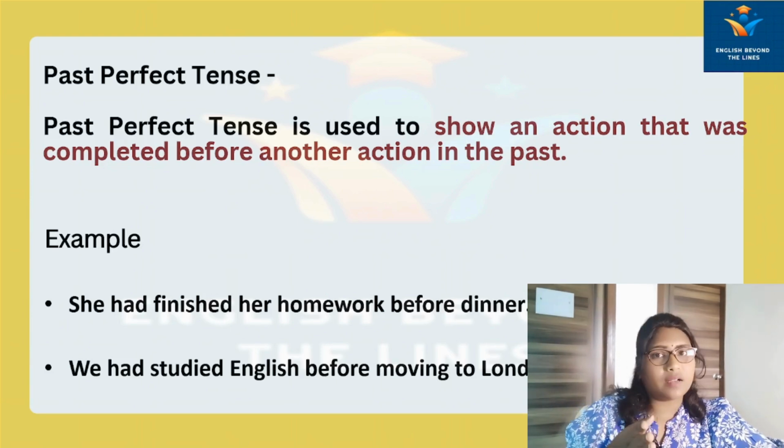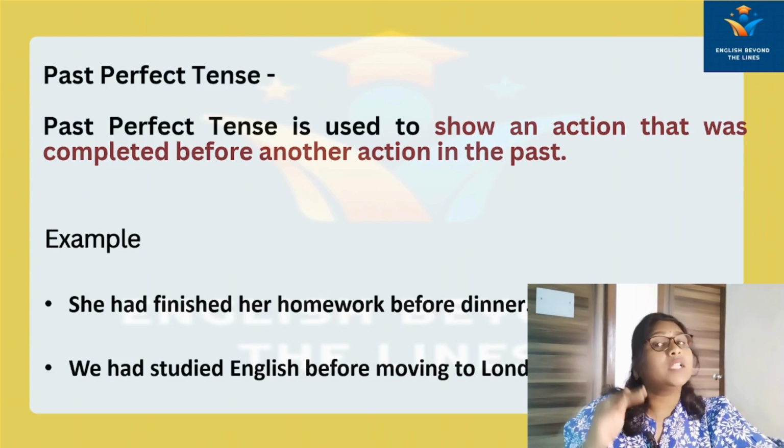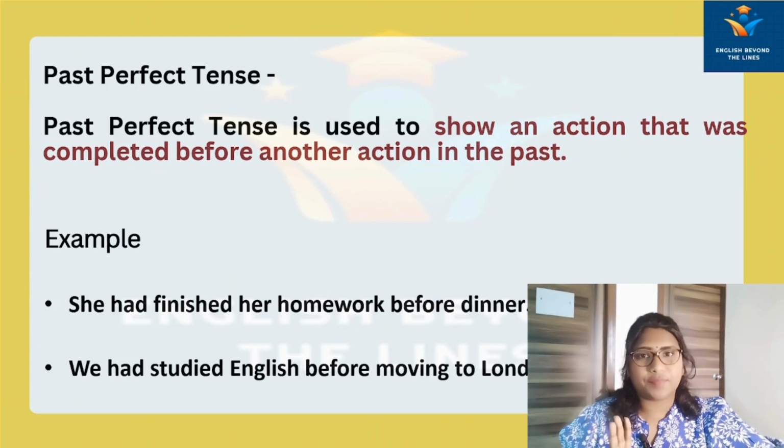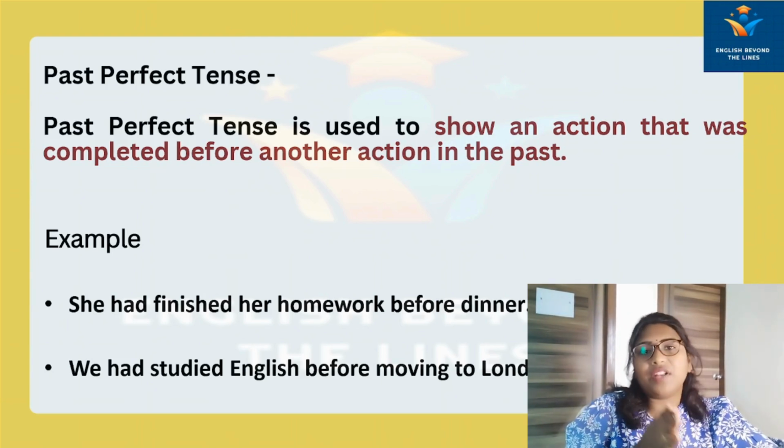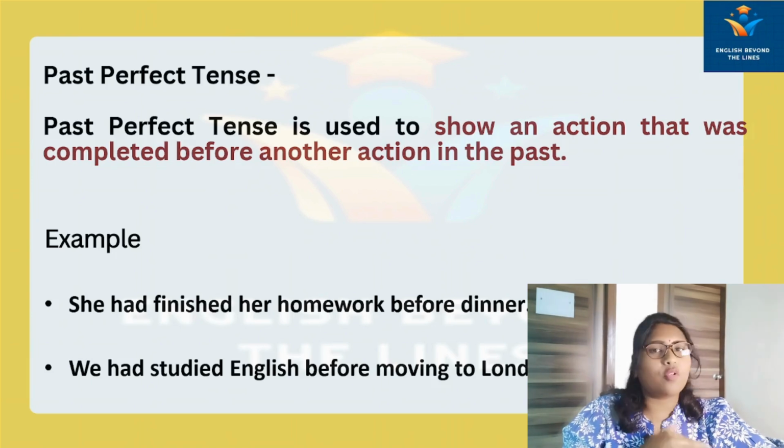Means before another action, that work had already been completed. Then in the next sentence, we had studied English before moving to London.